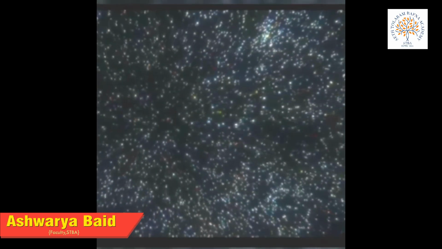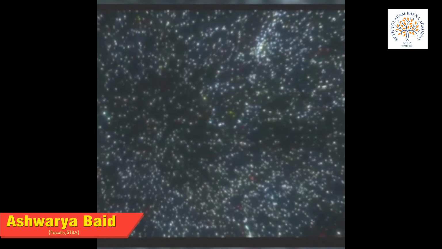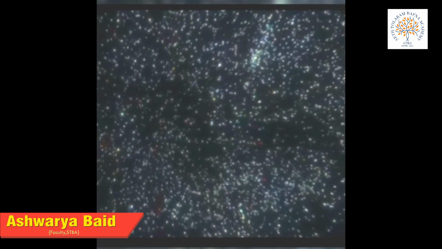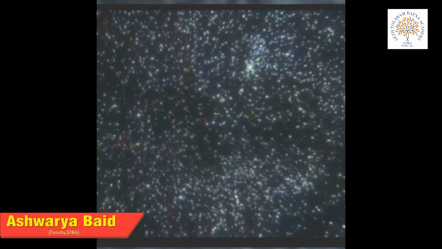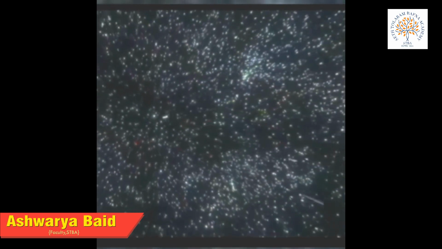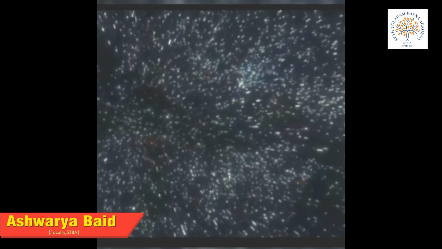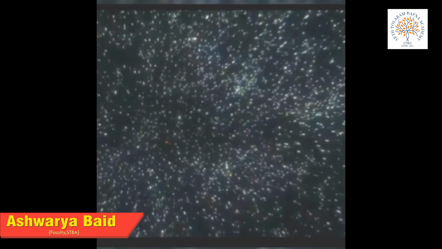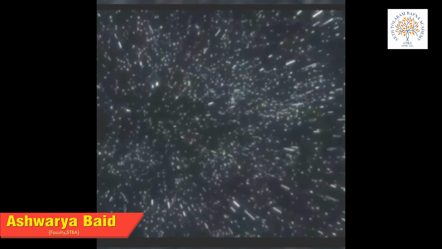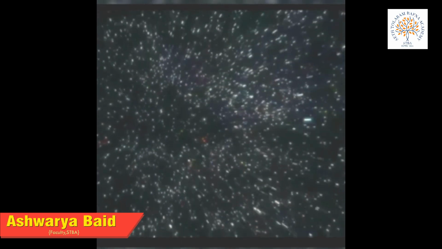Now you will get to know that we are a very tiny part of the whole universe. If you think that Earth is very big, it's not so big, it's very small. We have Earth, we have other planets, we have different types of celestial bodies in the universe. We have billions of stars, and many more things which are yet not discovered.